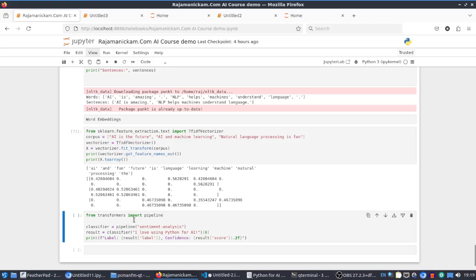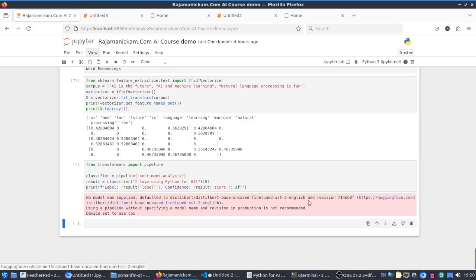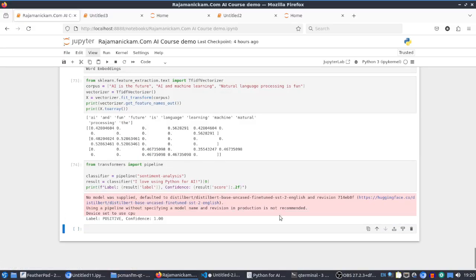And as I said, the transformers library of Hugging Face provides the pipeline method, which is very powerful. We can do a simple sentiment analysis with a few lines of code. We just have to specify the purpose, sentiment analysis. Here we are not giving any model name, but internally it will pick the relevant model. Hugging Face has more than a million models. We just pass the input text, and it will classify. Since no model was supplied, it's choosing one model, but it's not recommended in production. That's what it's saying. But for learning purposes, it's okay.